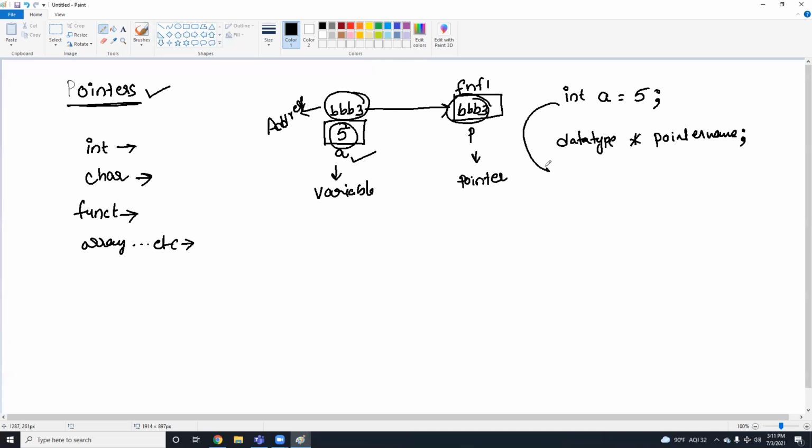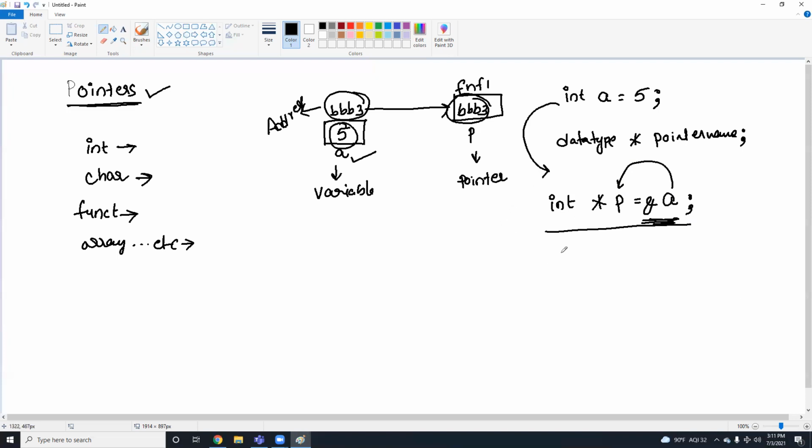Here I'm going to create a pointer for this variable: data type integer, pointer symbol, and I want to name it P. Now I'm going to assign a value, but here I have to mention the address of A. Address of A is denoted with the ampersand symbol. So instead of assigning a normal variable, I'm going to assign the address of a variable into a pointer. So this is the declaration of a pointer.